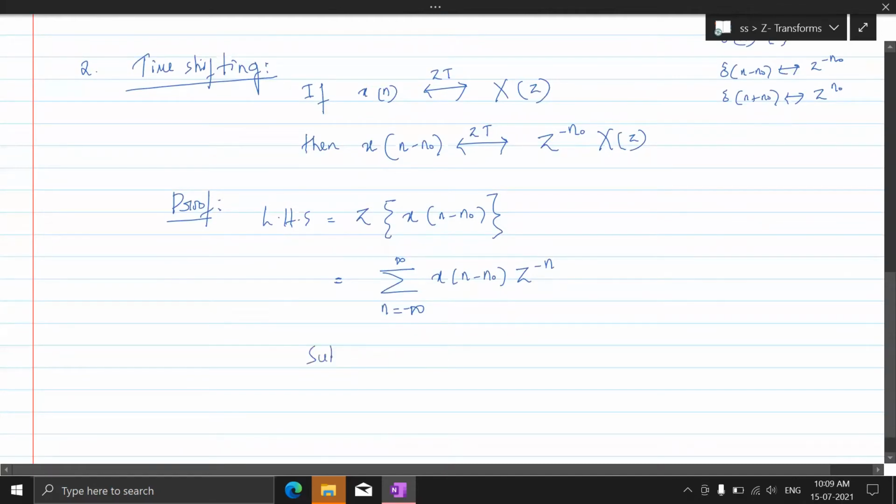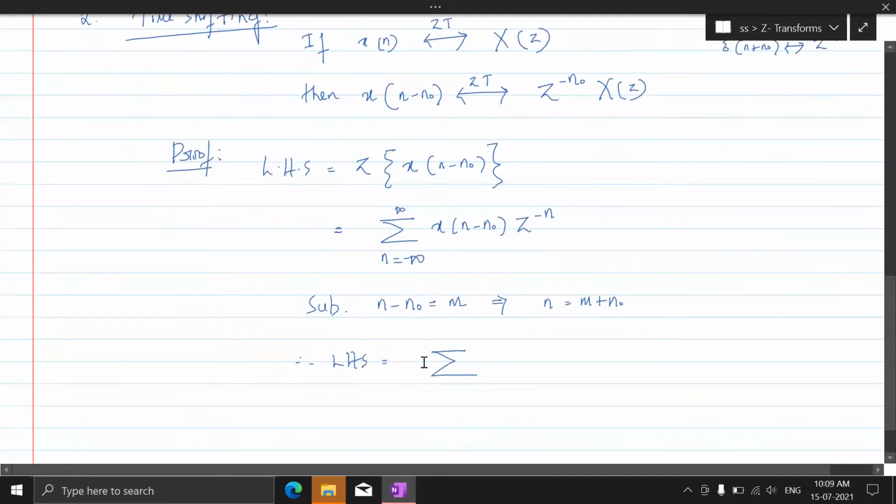Substituting n minus n naught equal to m, which also implies that n is m plus n naught. So therefore LHS would be equal to summation. Let's not write what goes from minus infinity to plus infinity. Let's just leave it as it is. So let's go on with this, x of m z to the power, since n is there, it is minus m minus n naught.